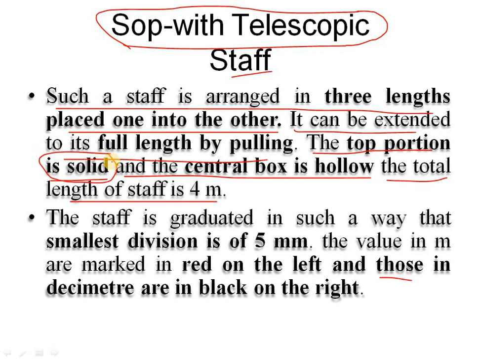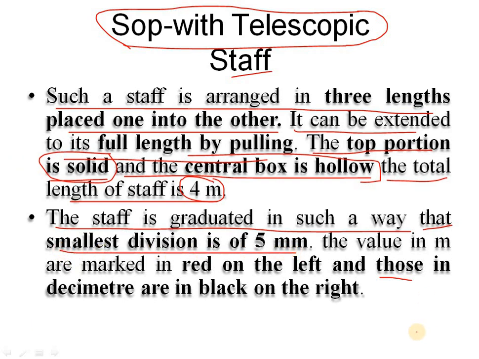Okay, that means it will be very strong and durable. And the central box is hollow. It will be very gap type, and the total length of the staff is 4 meters. The staff is graduated in such a way that the smallest division is 5 mm. So here the smallest division is 5 mm, and the values in meters are marked in red on the left, and those in decimeters are in black on the right.